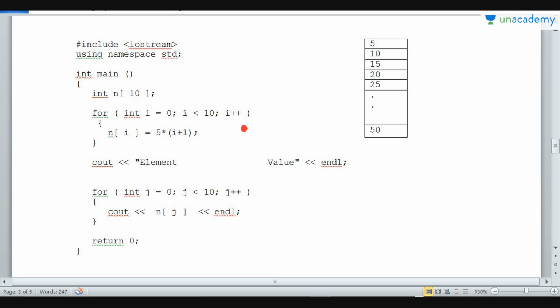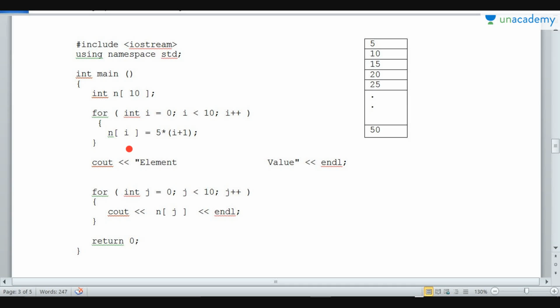This is the for loop which we are applying: for int i = 0, i less than 10, i plus plus. Now we want to store the value, we want to assign a value to the array element. We don't have anything stored inside the array yet, only the array is created.